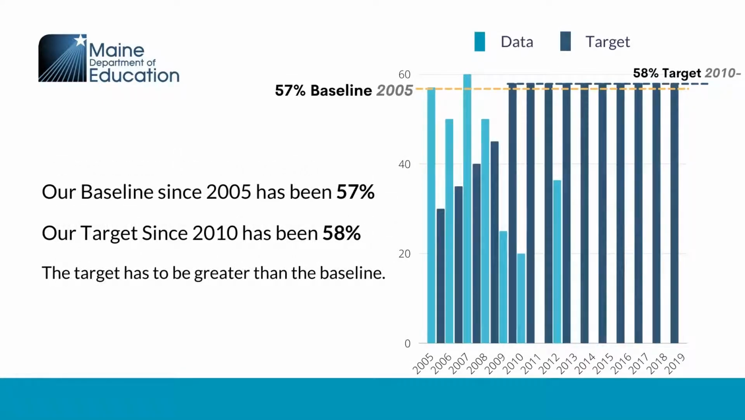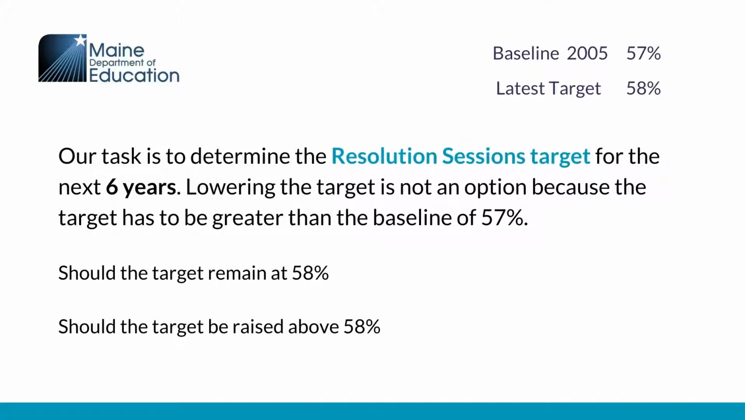The targets for any indicator are the goals. They are what we hope to see for the performance percentages and need to be greater than the baseline. The target we've maintained since 2010 has been 58%. Our task is to decide what we want our targets to be for this indicator for the next 6 years.